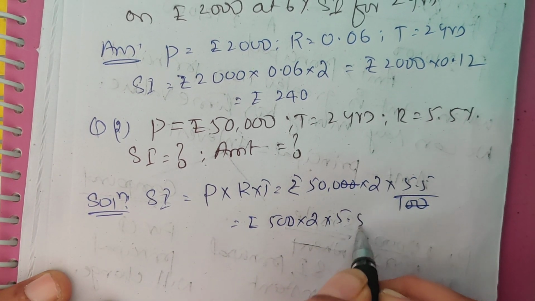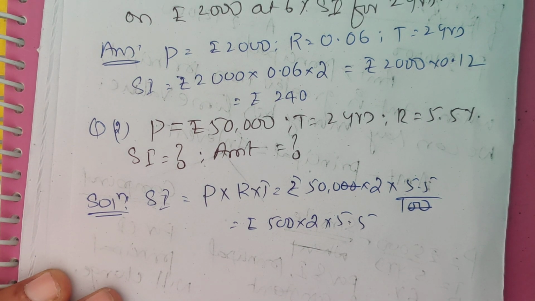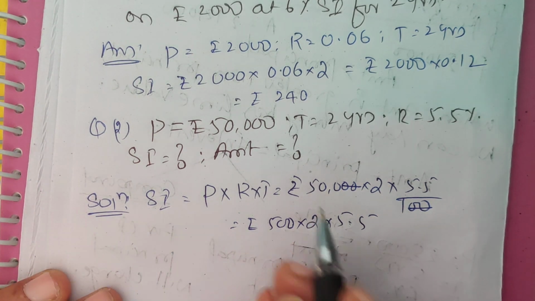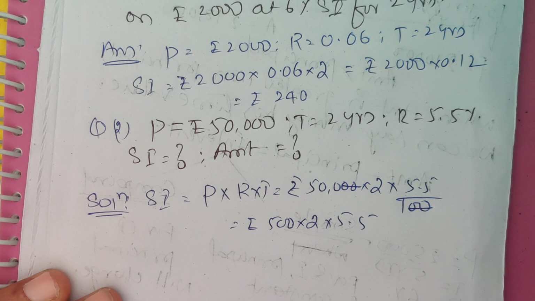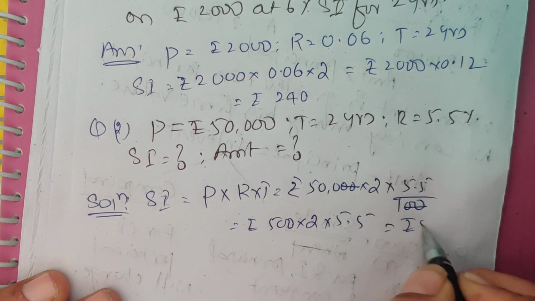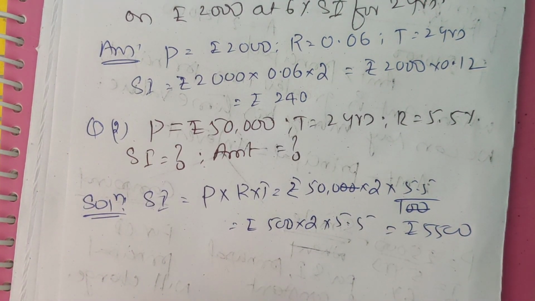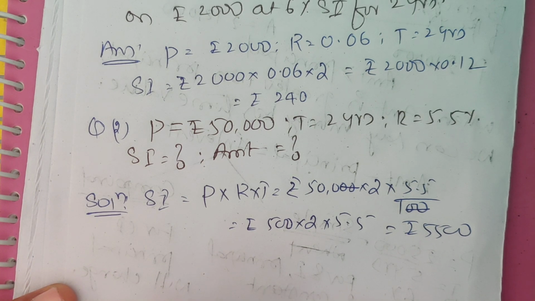So 500 into 2 into 5.5 is 5,500. Interest is equal to 5,500.